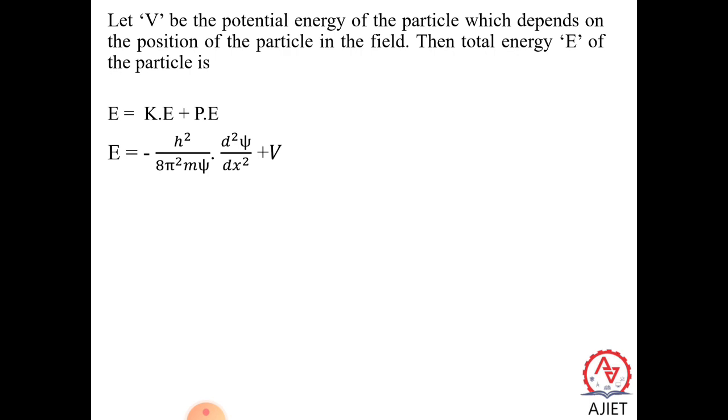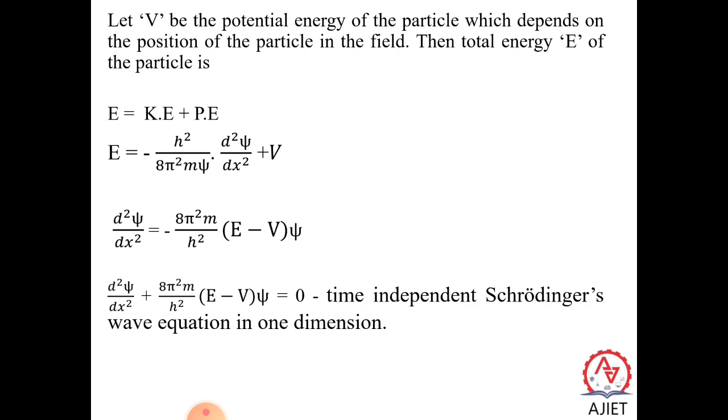Total energy E is equal to minus h square by 8 pi square m xi d square xi by dx square plus V. Let us take this V to the other side. So d square xi by dx square equal to minus 8 pi square m by h square (E minus V) into xi, or d square xi by dx square plus 8 pi square m by h square (E minus V) xi is 0.